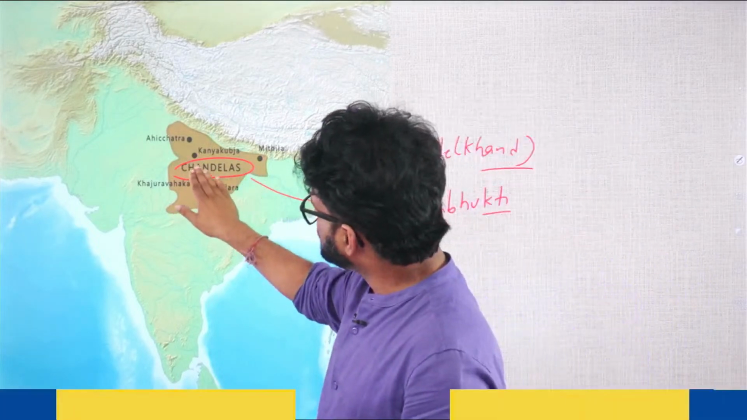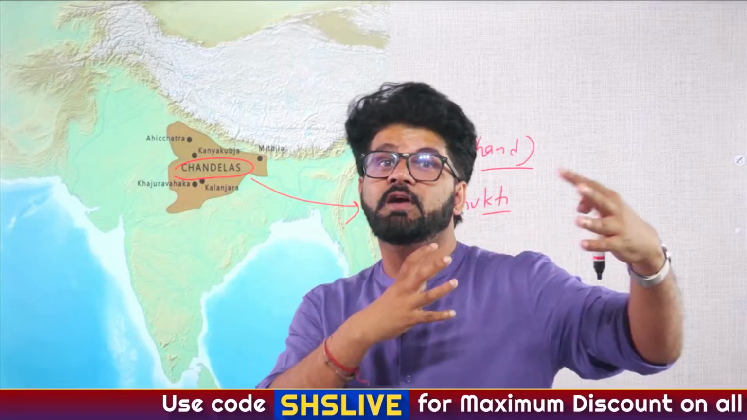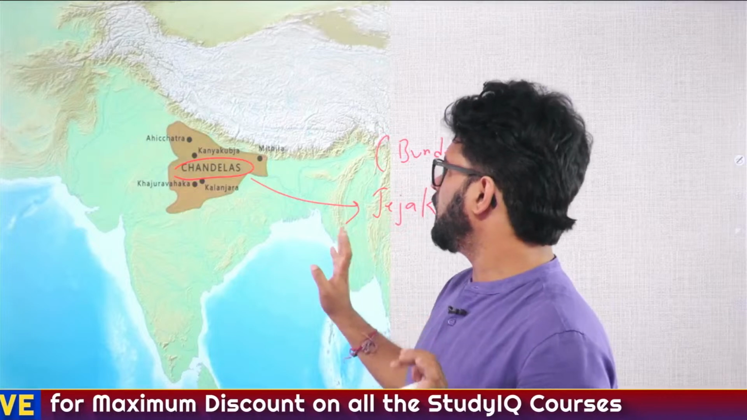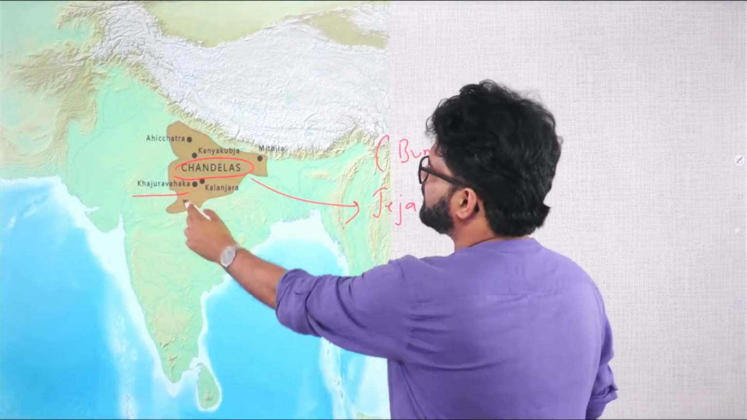And see, they also captured Kanyakubja, and earlier we have seen Gahadwalas also captured Kanyakubja. That means these two must have fought a lot. Chandelas and Gahadwalas, they must have fought a lot. And then Khajuraho. See, what was the earlier name? Khajuravahaka. So again, Kandariya Mahadev temple